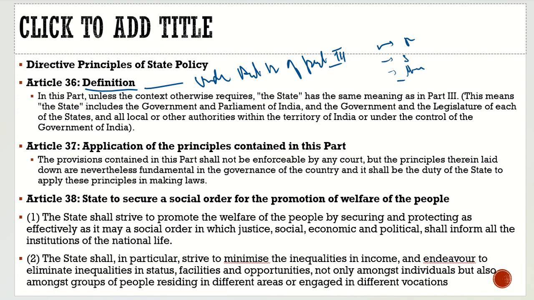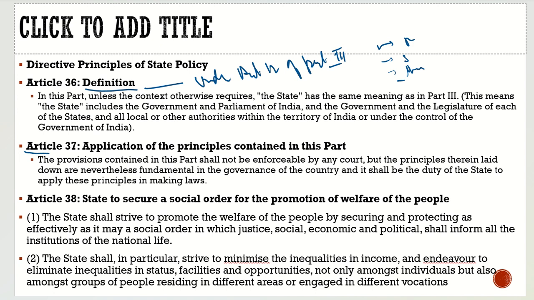So it is the same. The definition for the state will be the same, because in DPSPs we will see the state shall do it, the state shall secure this, the state shall ensure it. So this state, what is this state? Whom are we asking this directive principle from? This definition of the state is given under Article 36, which is the same as Article 12 of the Indian Constitution. So this is Article 36.